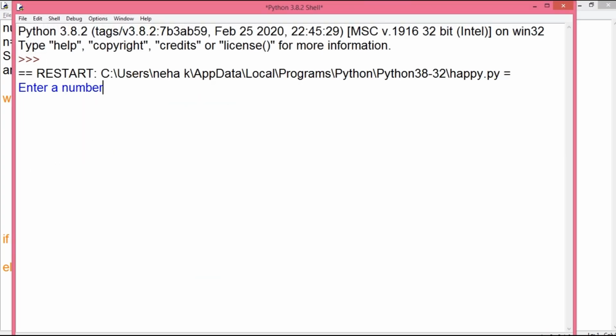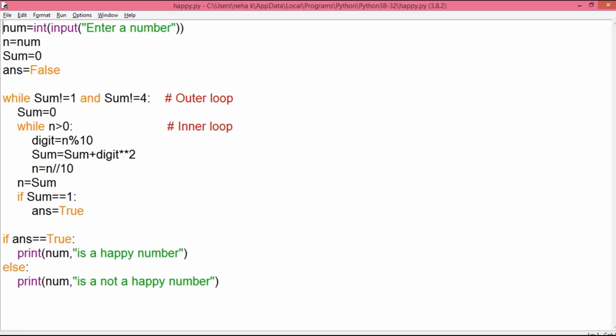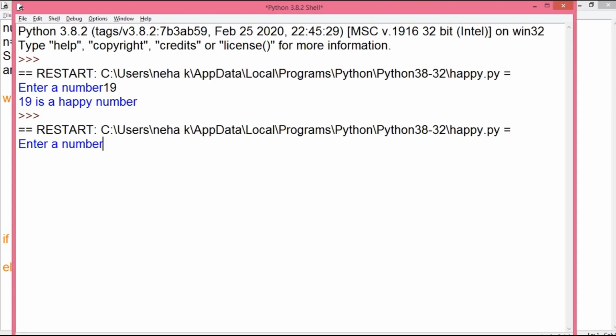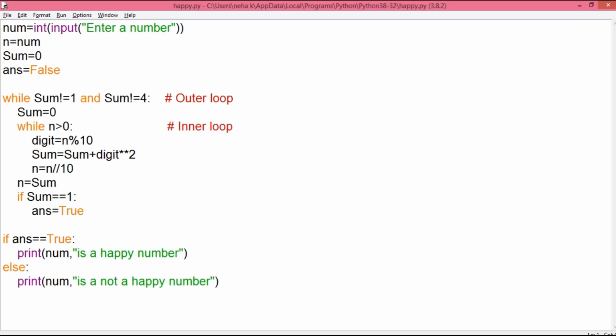It prompts me to enter a number, so let's give the value 19. 19 is a happy number. You can perform the calculations on the digits derived in each step according to number 19, and you will be able to identify 19 is a happy number. Let's execute the program one more time, and this time I give a value like 55, which is not a happy number.